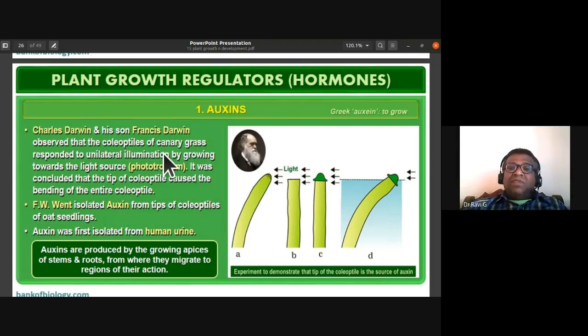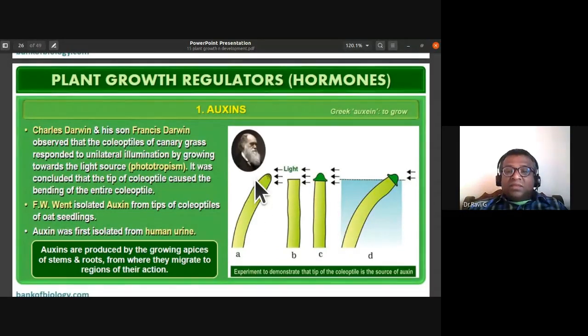These are present only in monocots. You don't find them in a dicot seed. Now, Charles Darwin and his son Francis Darwin observed that coleoptiles of canary grass respond to unilateral illumination, if they had a single source of light. This coleoptile of canary grass started growing towards the source of light. So they exhibited positive phototropism, movement towards the source of light.